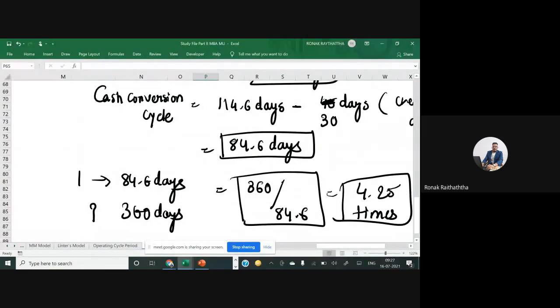So the more operating cycles or cash conversion cycles you can rotate, the better for you. Shorter the cycle, faster you are rotating the cash. Shorter the cycle, faster you are realizing the cash from your inventory.